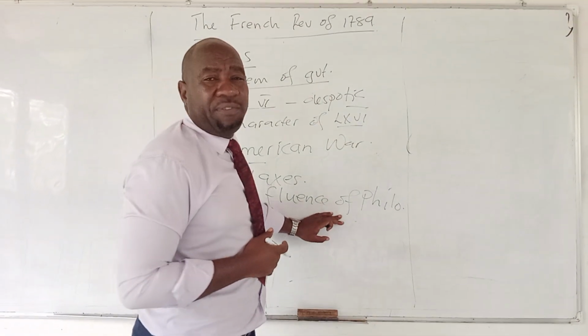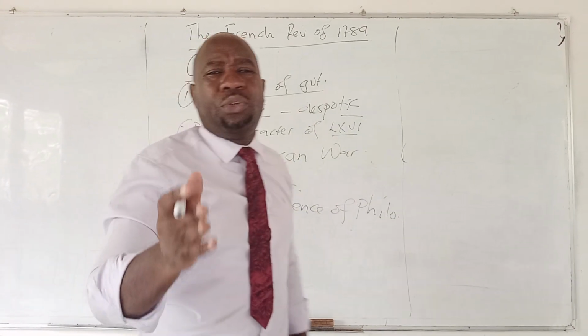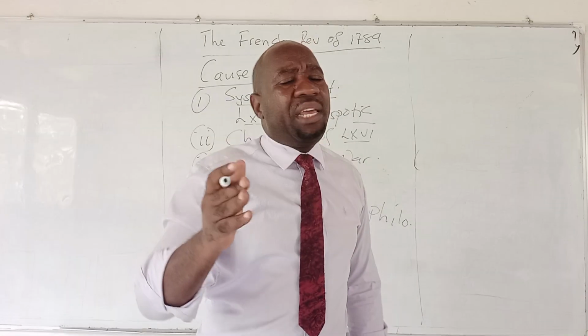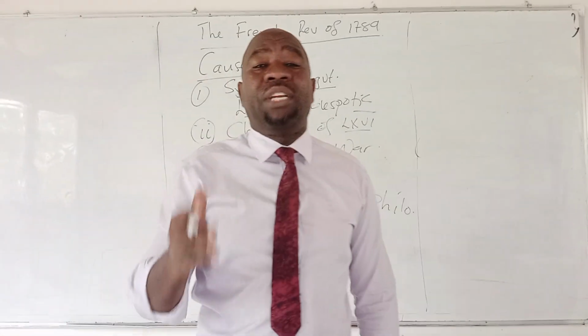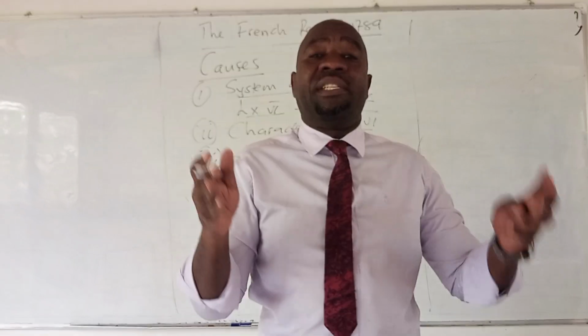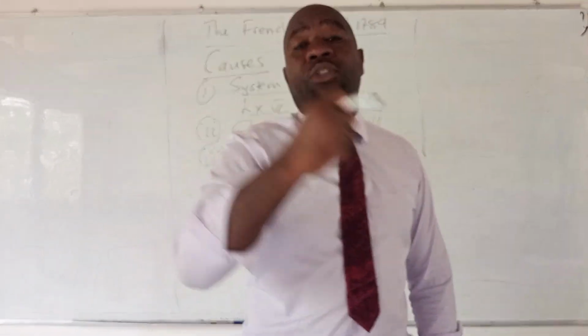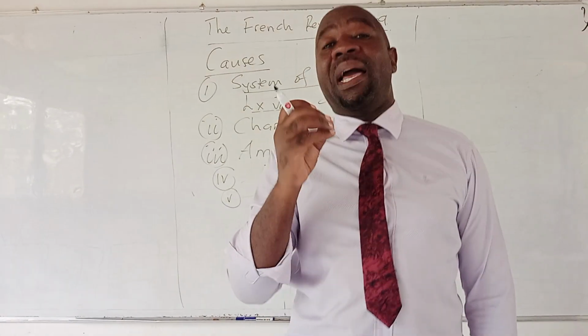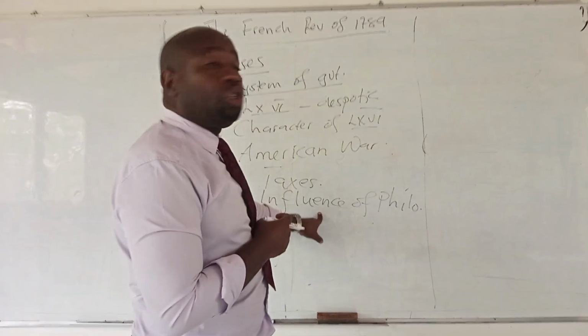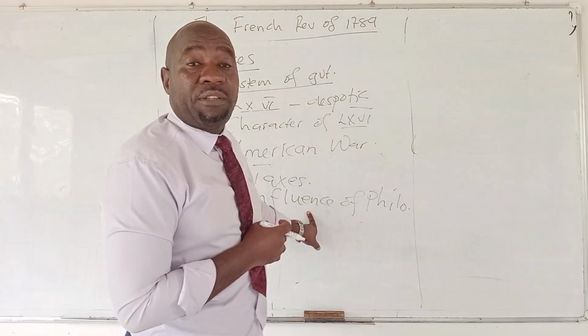So these philosophers started to preach about the ideals of liberty, equality, and fraternity. Their ideals explain why the people had to say enough is enough. In 1789, the people had to rebel against the French government. Why? Because of the ideas they were being taught by the philosophers.